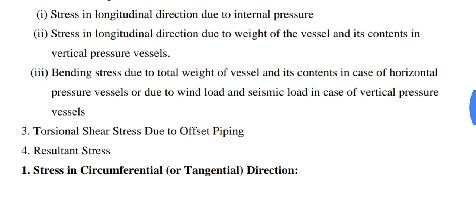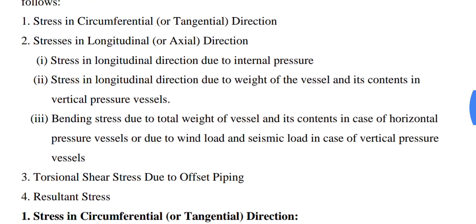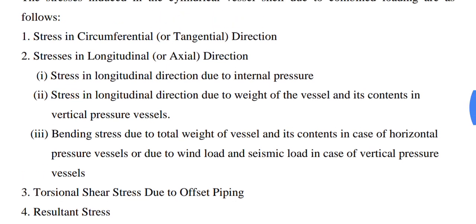Third is torsional shear stress due to the twisting moment from offset piping. And fourth is the resultant stress, which is the resultant of all the above three stresses. In this way, due to the combined loading, various stresses are generated within the pressure vessel shell.